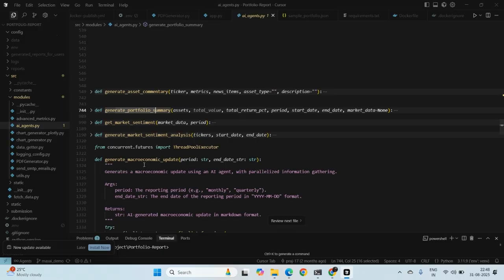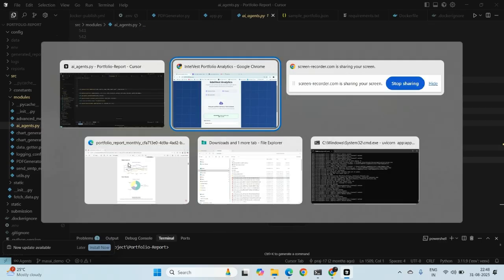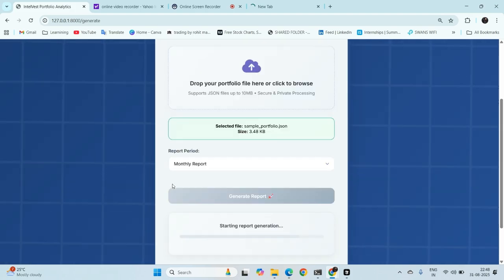What this macroeconomic update means is that, apart from your portfolio, it covers what is going on in the market that your portfolio belongs to. Let's say you are in an Indian setting. It covers how geopolitics or trade talks are affecting your market in general and not only your portfolio. So we have all these agents working to generate the asset commentary.